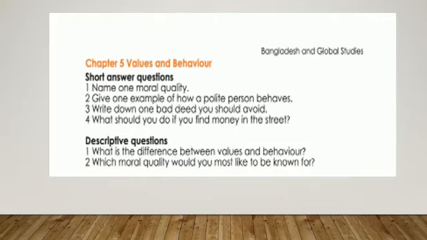Okay, the question answer. Here are four short questions and two broad questions from this chapter. Short question number one: name one moral quality. Number two: give one example of how a polite person behaves. Number three: write down one bad deed you should avoid. Number four: what should you do if you find money in the street? So these are the short questions. Now descriptive questions. Number one: what is the difference between values and behavior? Number two: which moral quality would you most like to be known for? Okay, these are the questions from this chapter.